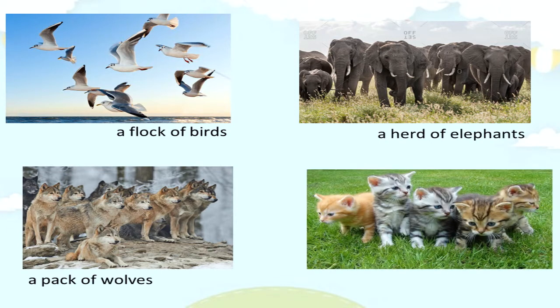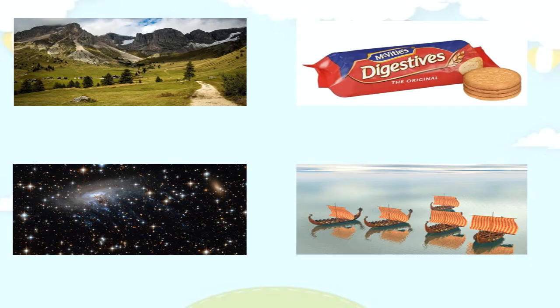In this last picture, you can see some kittens together. They are called a litter of kittens. When we see mountains together, we can say a range of mountains. Here in the next picture, can you see some biscuits in a packet? Yes, it is called a packet of biscuits.